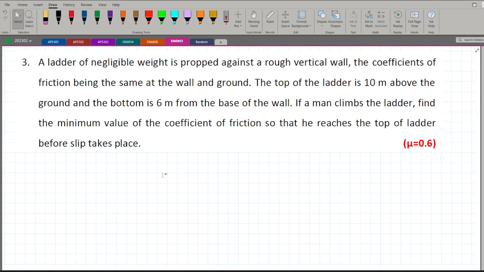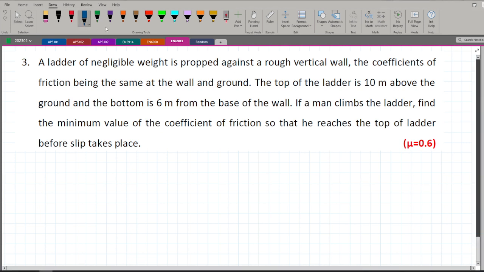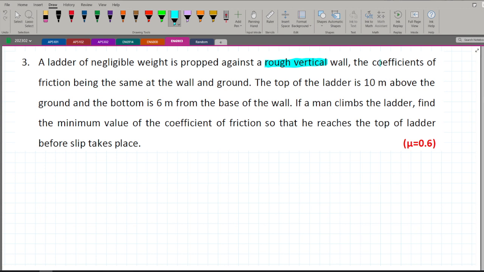Hello guys, so this is question 3 from the ladder problems. Let's start. A ladder of negligible weight is propped against a rough vertical wall. Again, when it says a rough vertical wall, that means we have a specific mu value for the wall. The coefficients of friction being the same at the wall and the ground.